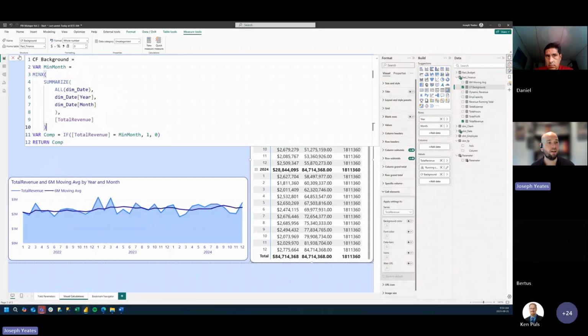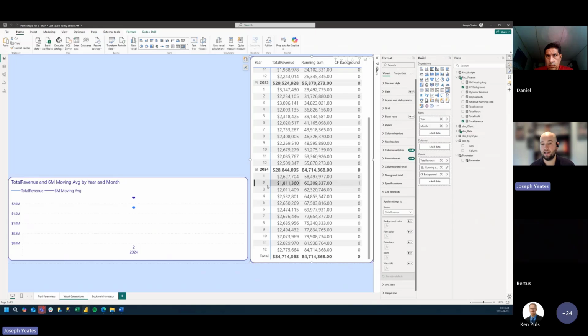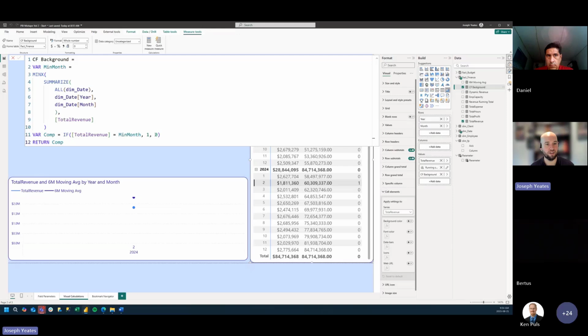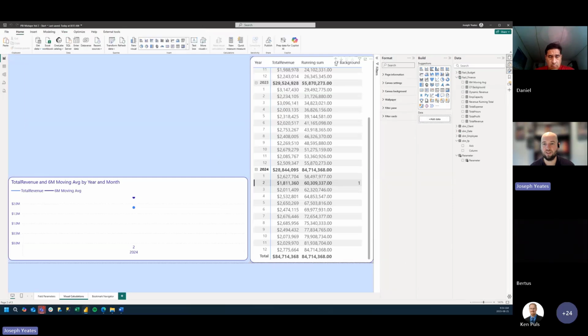Okay. So if we commit that, now we see that this lowest month is highlighted with a 1. Everything else is a 0. We don't strictly need the 0. We could just return the 1. That would make it a little bit clearer. So let's just remove that 0. So now we see on our matrix visual, we're returning a 1 for this lowest month and nothing for anything else.